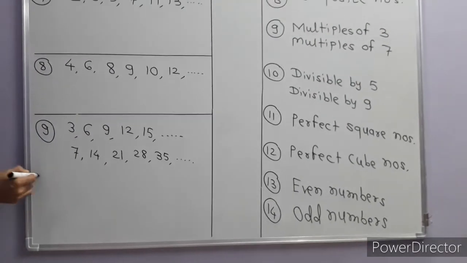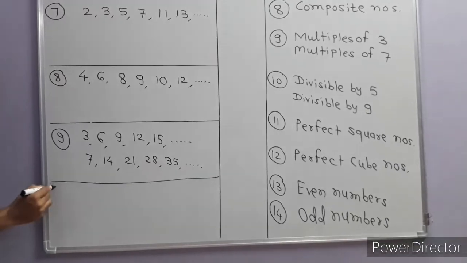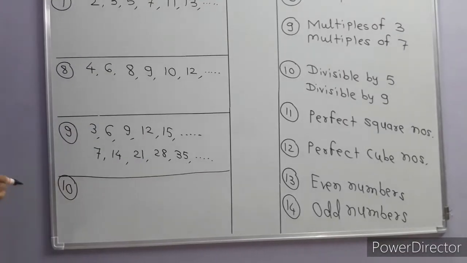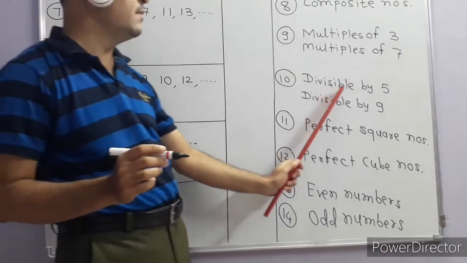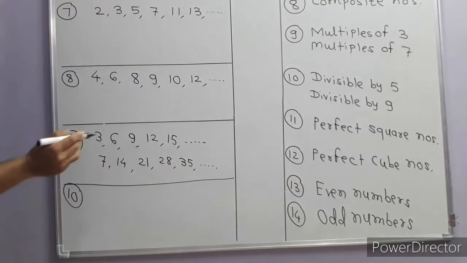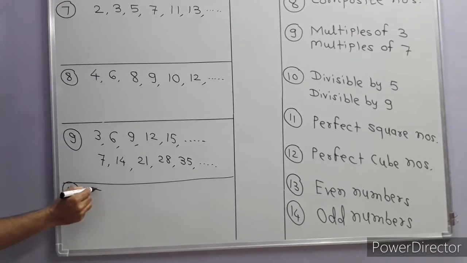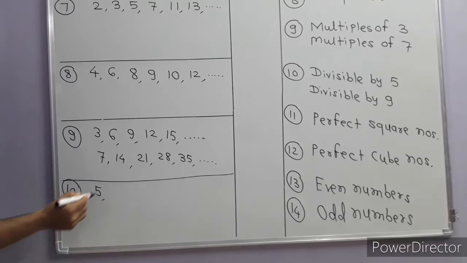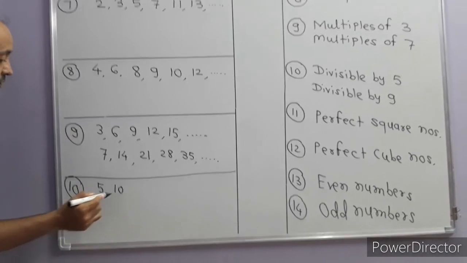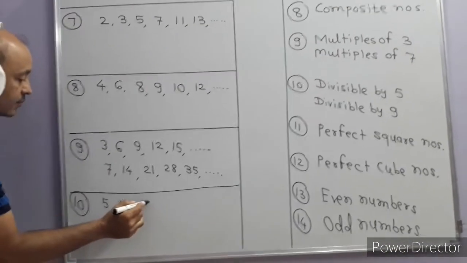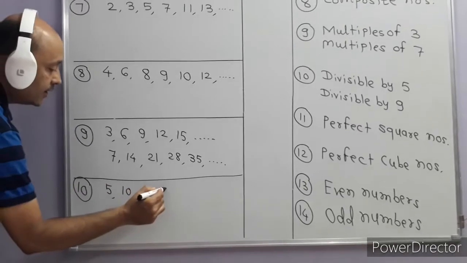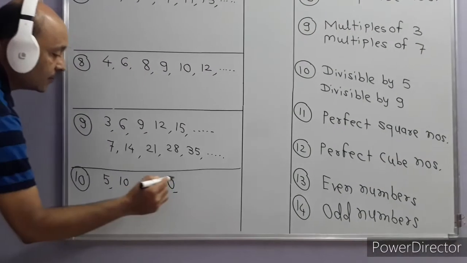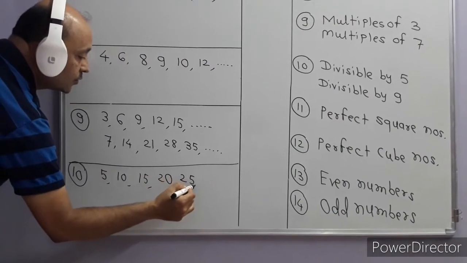Okay, the next number is 10. That is divisible. The concept of divisibility is there. Divisible by 5. So what is the first number divisible by 5? 5 is a number which is divisible by 5. Then 10 is divisible by 5, 15 is divisible by 5, 20 is divisible by 5, then 25, and so on.